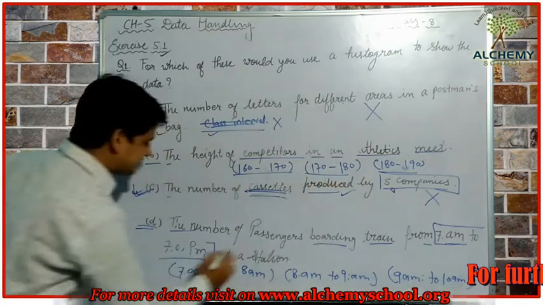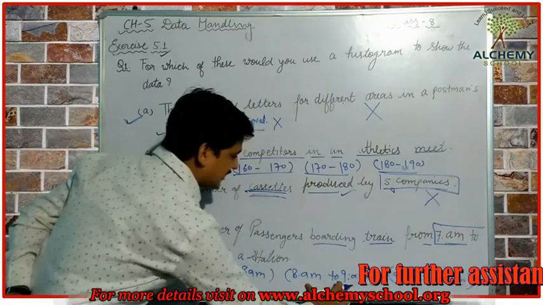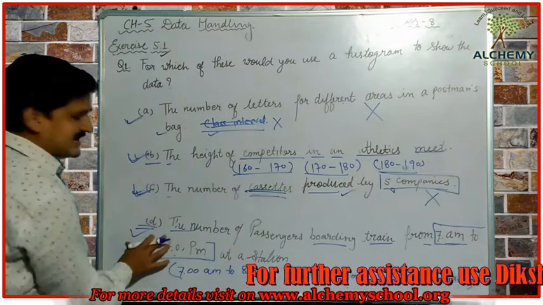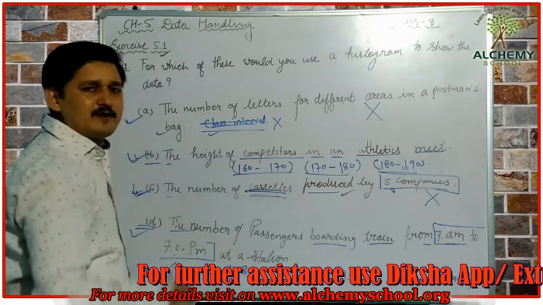So we can divide the time duration into different class intervals, so this data can be represented with the help of a histogram.